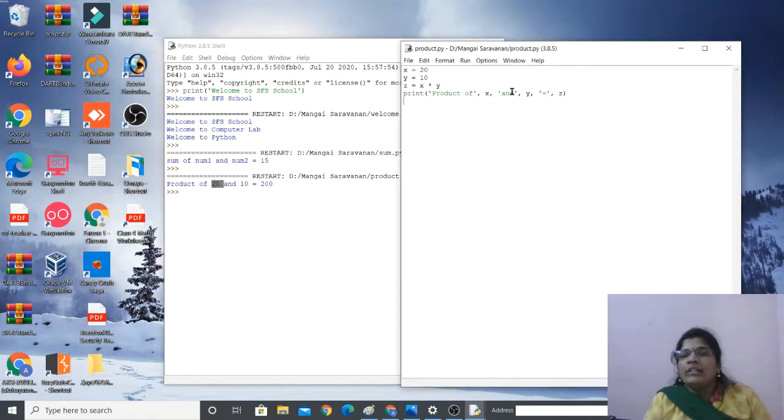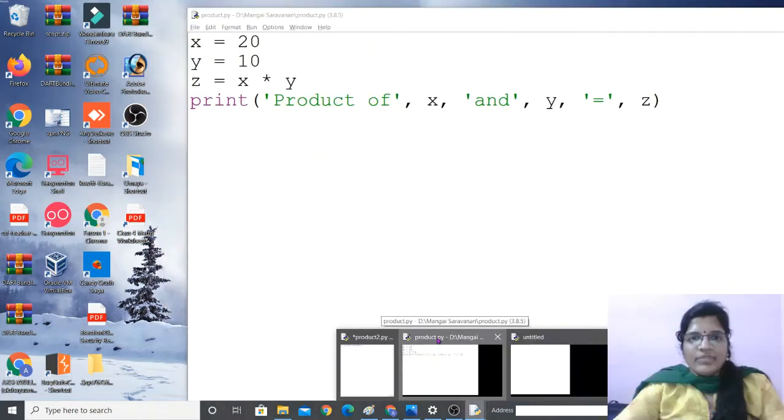Similarly, "and" is in quotation marks, so it is displayed as it is. Then after "and", you can see y. Y is not in quotation marks, so the value of y is displayed over here. Then z is equal to 200. What is z? It's 20 into 10. So the value is displayed. Is it clear for everyone? That's good, students. This is what we do in simple programs with Python.